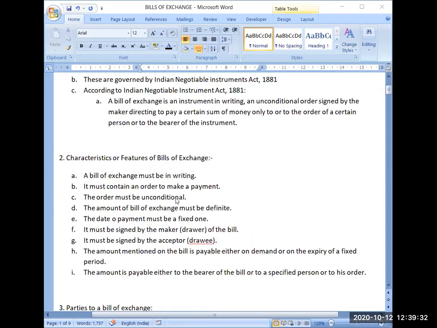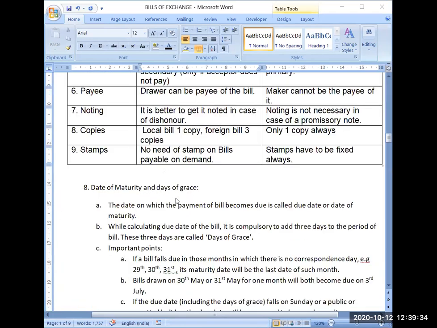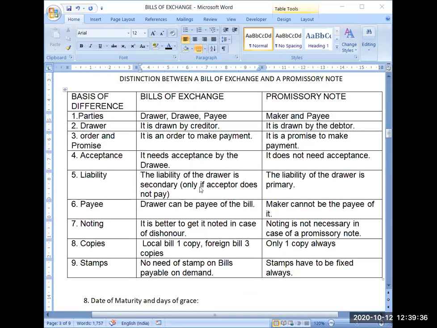So this is explained here in this difference, that the liability of the drawer is secondary. It will arise only and only in the case of the bill getting dishonored. Otherwise, if the bill is honored, there is no liability of the drawer. But here the drawer is actually the debtor, the person B, who himself has promised that I will be making your payment. So the primary liability is of B only. So that's why here in this case, in promissory note, the liability of the drawer will be primary.